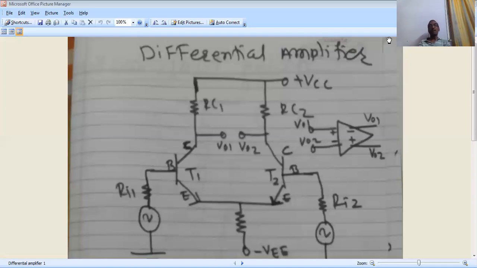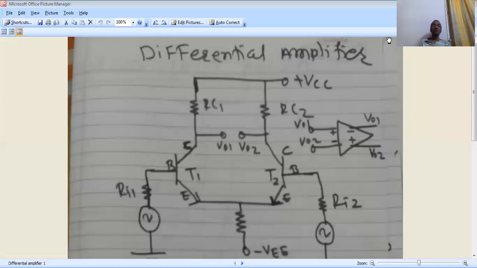Common emitter, NPN. Concentration on both sides is the same. For which concentration? Doping concentration. This is theoretical, but in the practical case, somewhat difference may be there. So theoretically, if they achieve 100% matching between the two transistors, then it is very beneficial to amplify very weak signals.